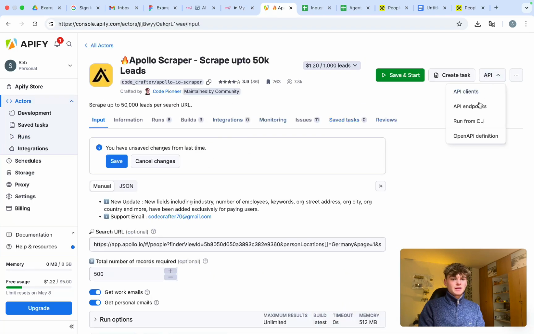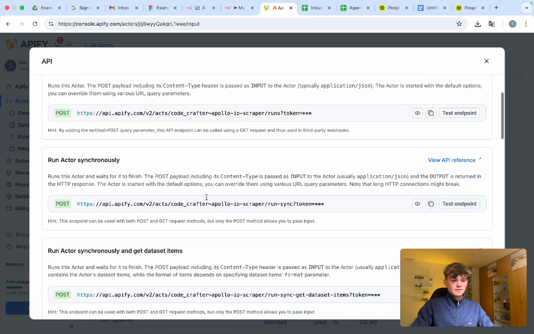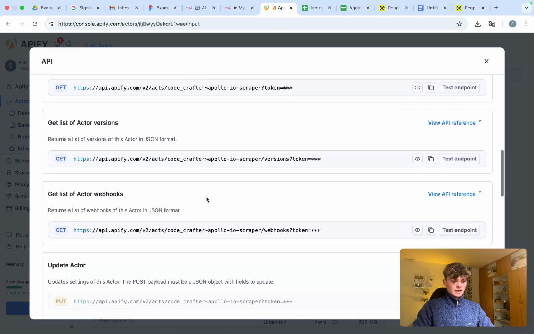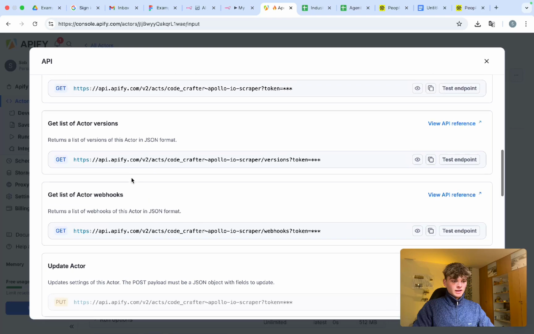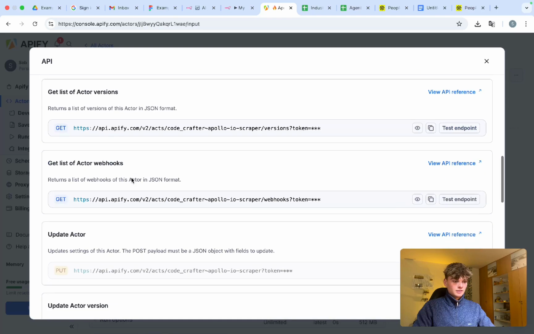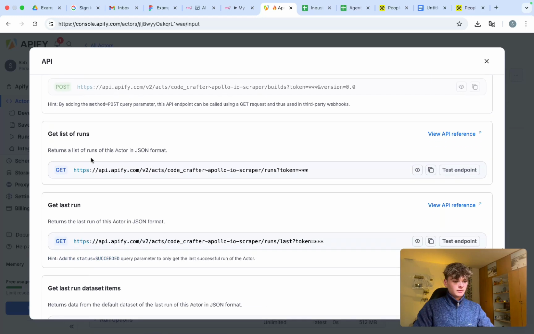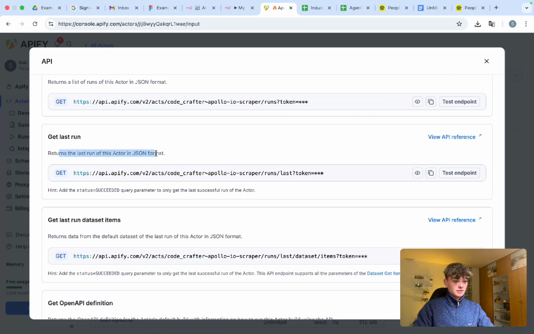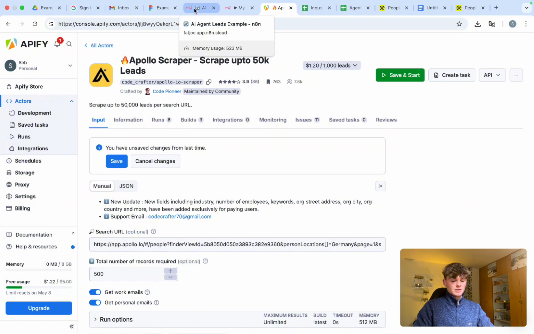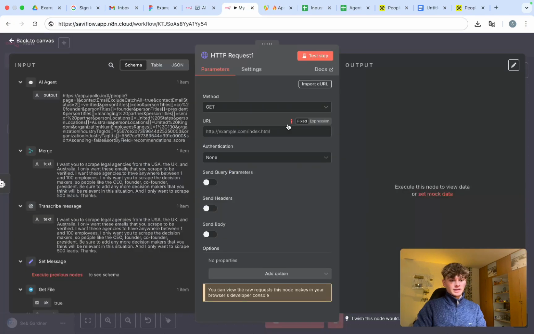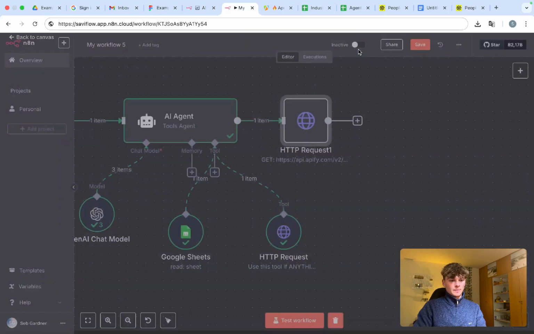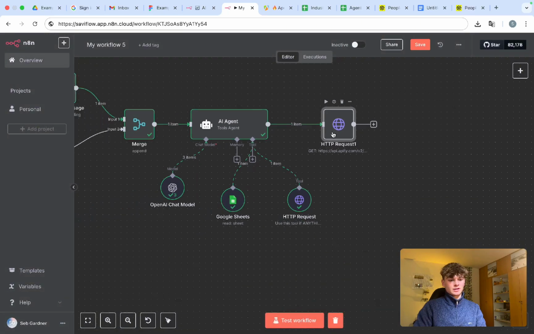And if you go to API endpoints again, I believe it should be in here. If we get list of active versions, get list of builds, get list of runs, get last run. That's what we want. So we want to get the last run of this actor. So if you copy that over, head back into n8n, paste that URL into here. What this is going to do is it's going to get the last run.